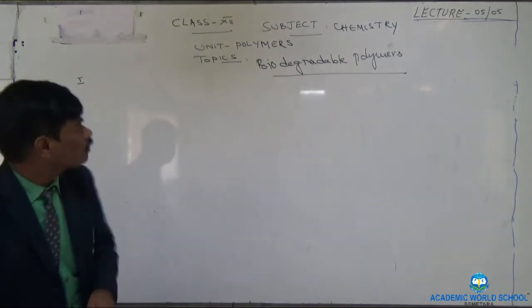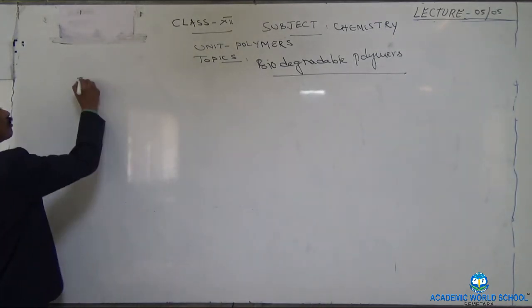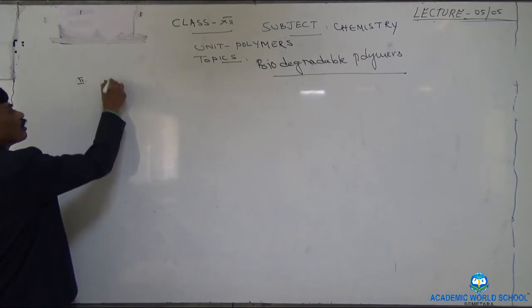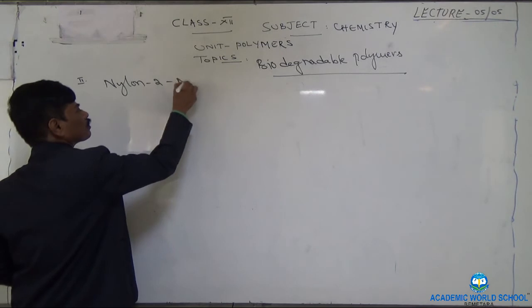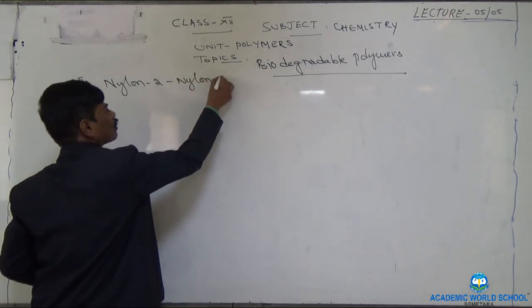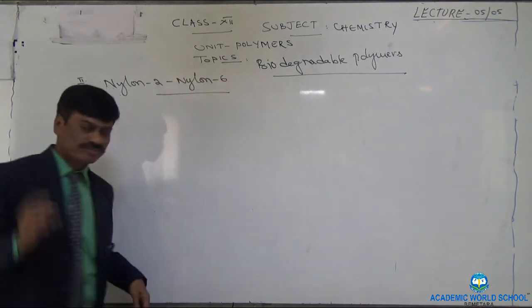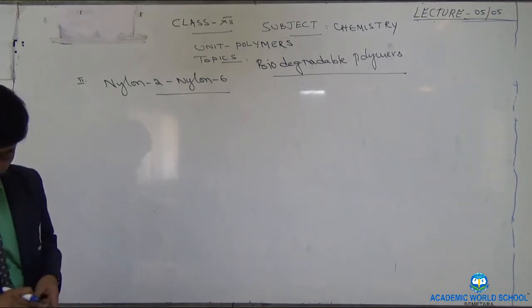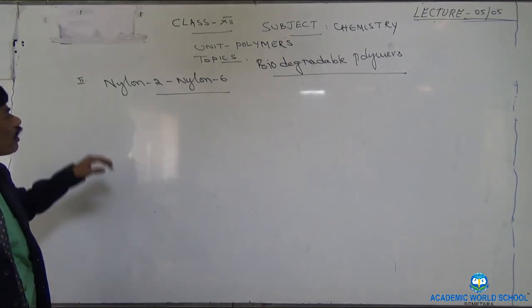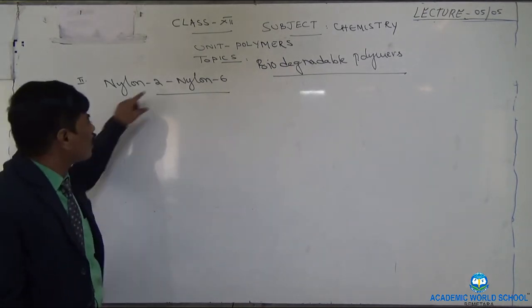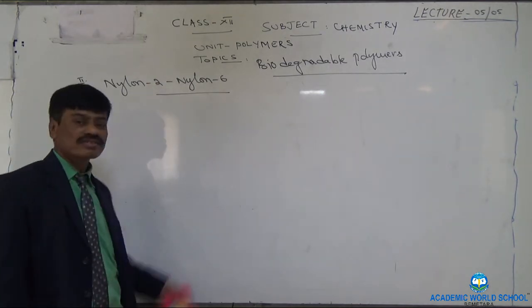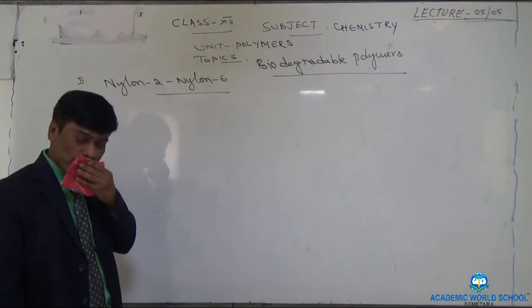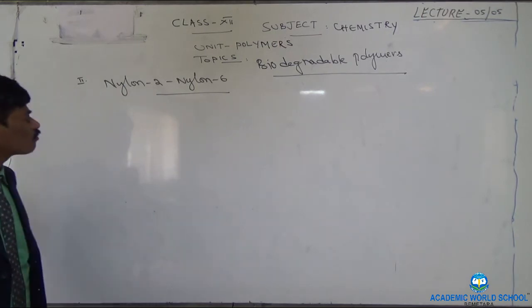Now the second biodegradable polymer, that is nylon 2 nylon 6. Now let us see its preparation. The name itself indicates first monomer has 2 carbon atoms and second monomer has 6 carbon atoms. Now let us see those monomers one by one.